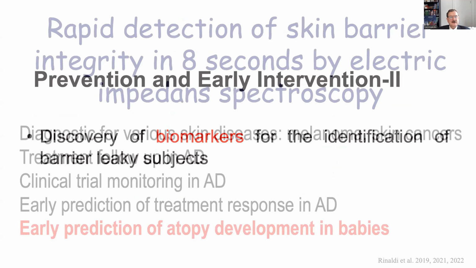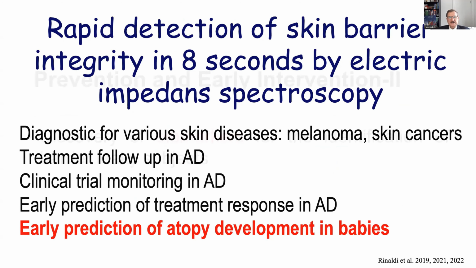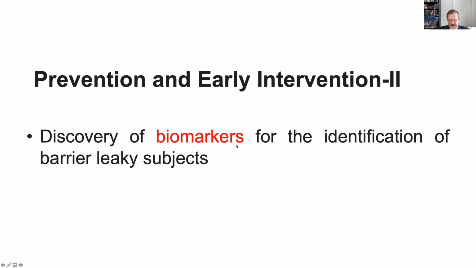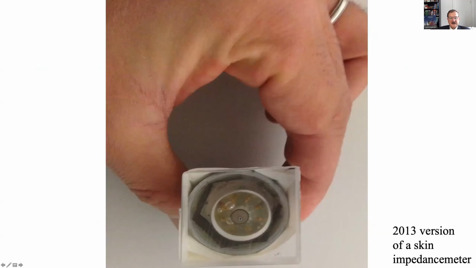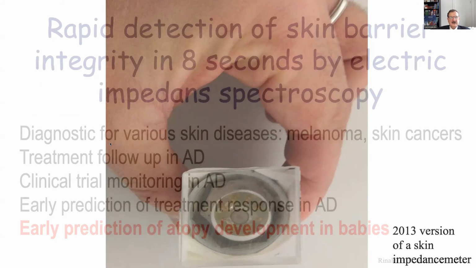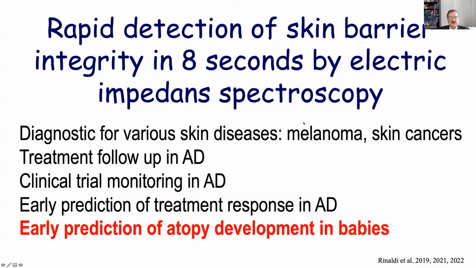So here we come to an important point to discuss: biomarkers. And here I will show you some data for the rapid detection of skin barrier integrity. This is a very nice device which detects skin electric impedance, and this is called electric impedance spectroscopy, for the diagnosis of melanoma, skin cancer, and atopic dermatitis.